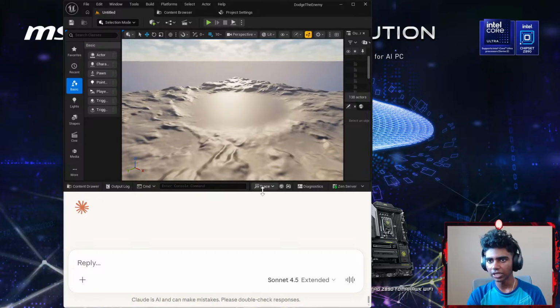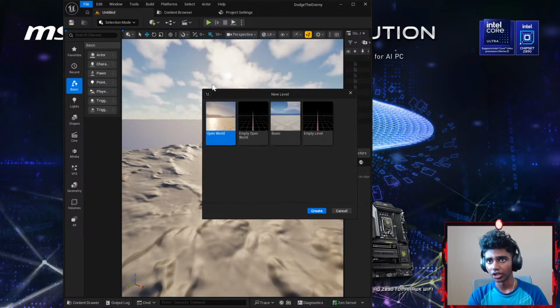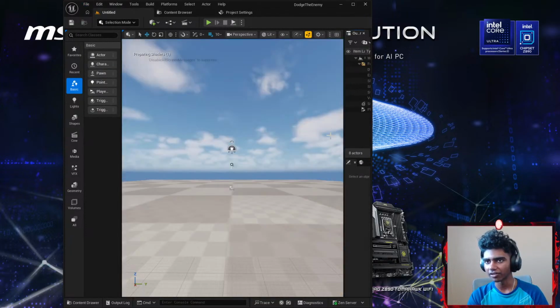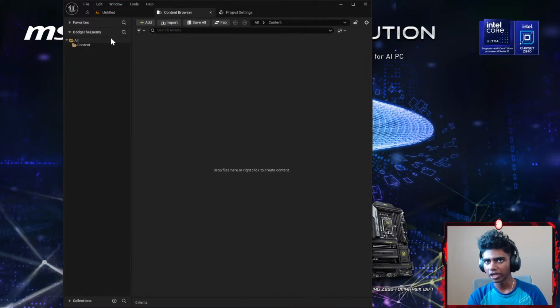So I might just copy that part. So let's go ahead and open this. Now I'm gonna go to File and then New Level. I'm gonna create a basic level. Okay, and then once I'm done creating the basic level, I'm gonna open my content drawer.